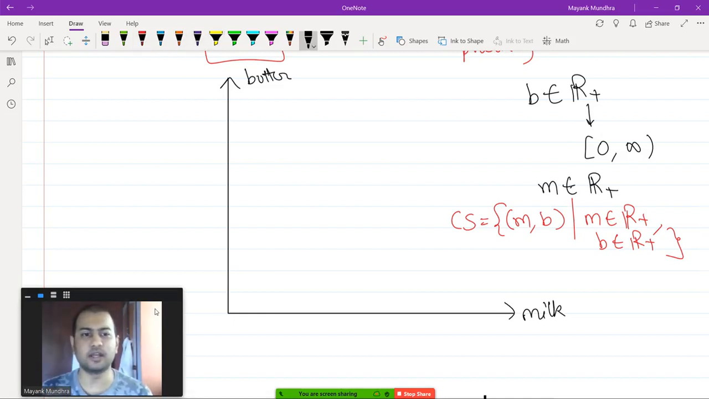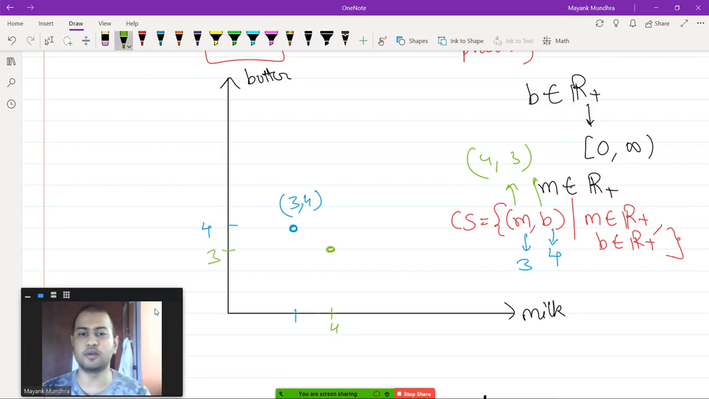For example, you take the point 3 comma 4. What does it represent? It represents that the consumer is consuming 3 units of milk and 4 units of butter. So it will be a point like this, 3 comma 4. There could be another point 4 comma 3. 4 comma 3 means 4 units of milk and 3 units of butter, so it will be a point like this. These are two different points. 3 comma 4 and 4 comma 3 are different points.